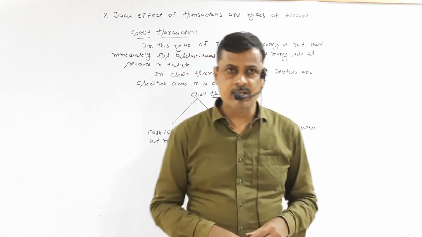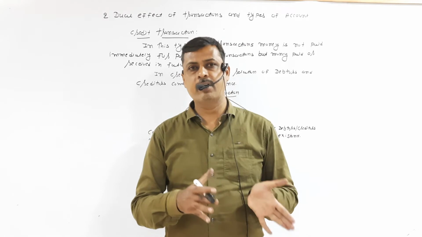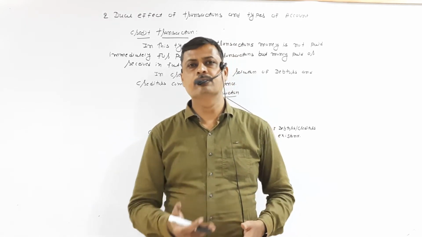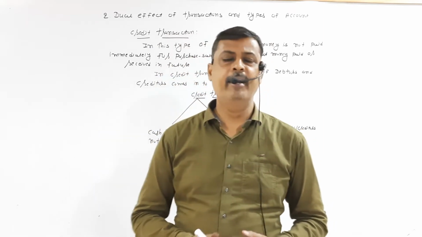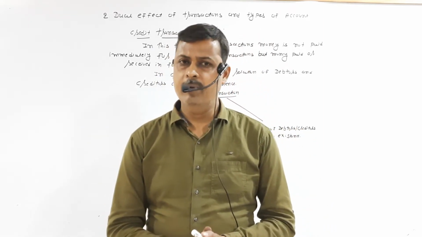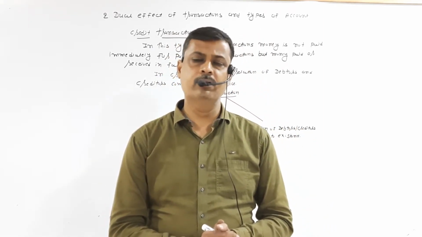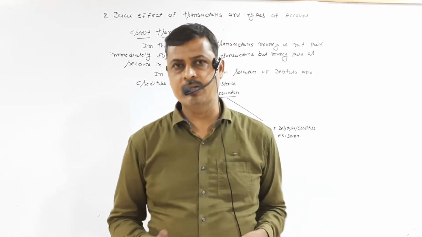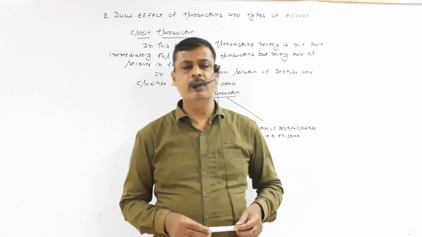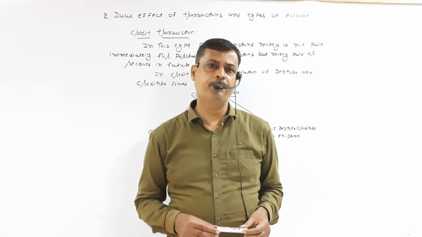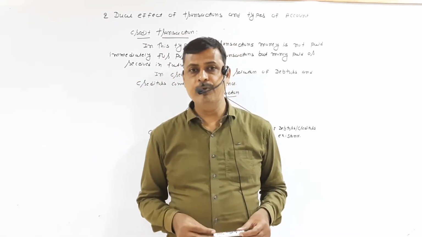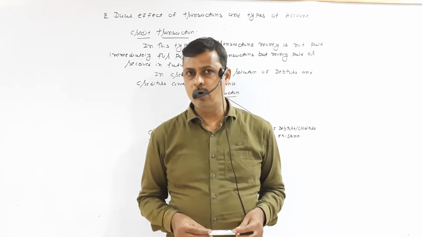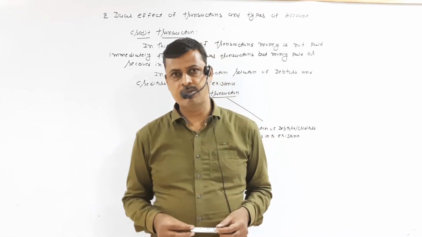So in cash transactions, when the exchange of product and service, at that time immediately cash is paid or received. But in credit transaction, when the exchange between 2 or more persons about product and sales, at that time money is not paid immediately, but money is paid in future. So those transactions are called credit transactions.